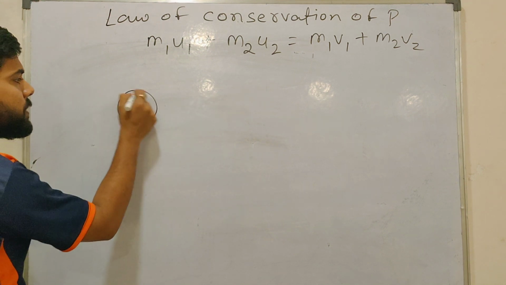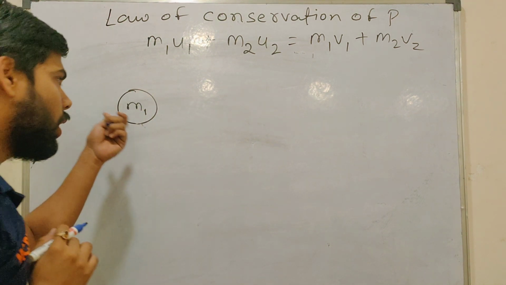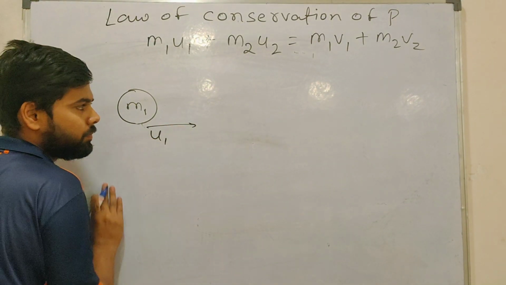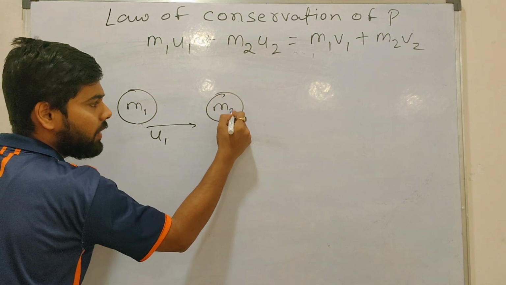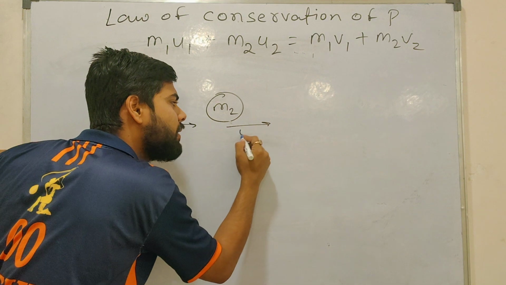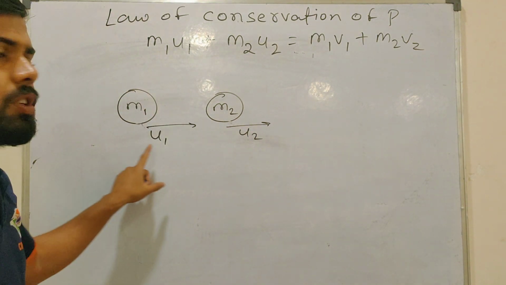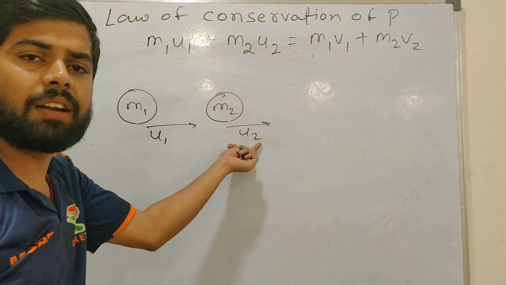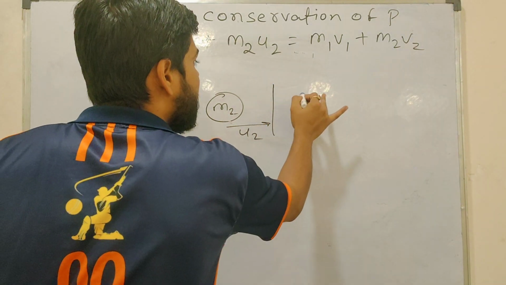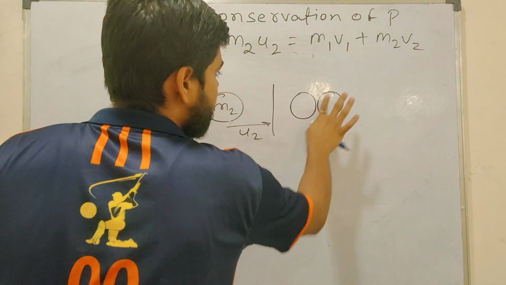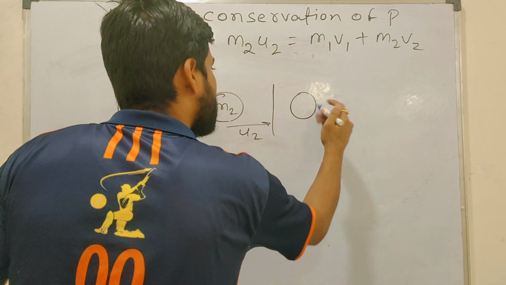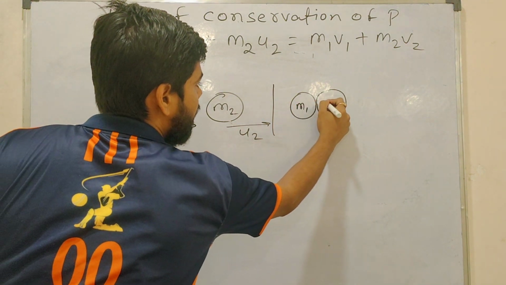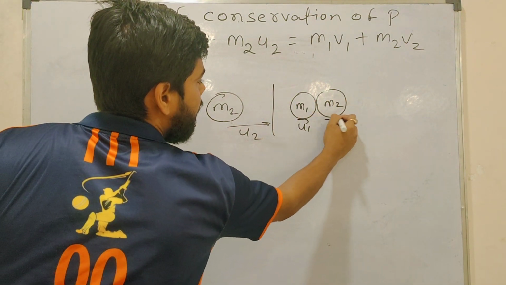Suppose you take one object whose mass is m1. It is moving with initial velocity u1. Another object is there whose mass is m2. This one is also moving with initial velocity u2. After some time, what happened? Collision happened. Both objects collide. Collision takes place, so they both will interact.